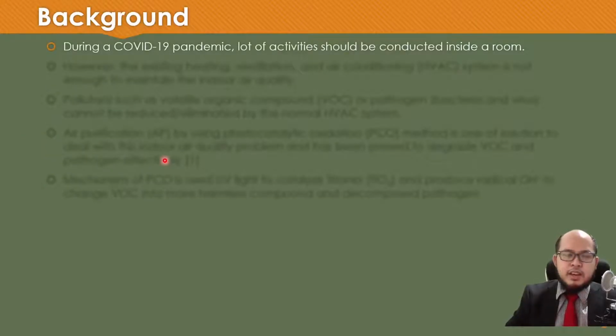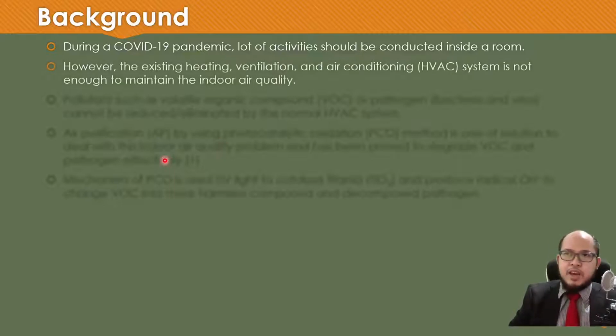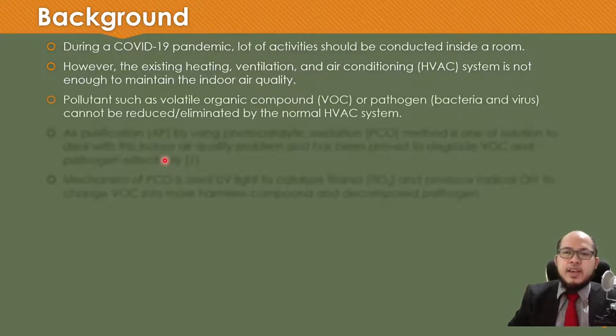So as the background, during the COVID-19 pandemic, a lot of activities should be conducted inside a room. However, the existing heating, ventilation, and air conditioning system is not enough to maintain the indoor air quality. A pollutant, such as volatile organic compound or pathogen, cannot be reduced or eliminated by the normal HVAC system.